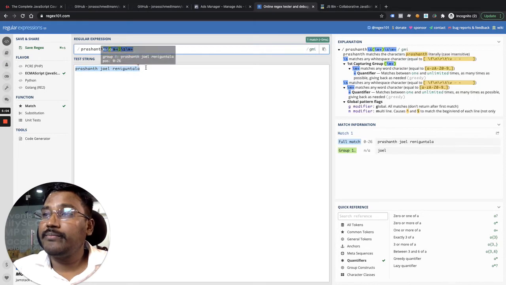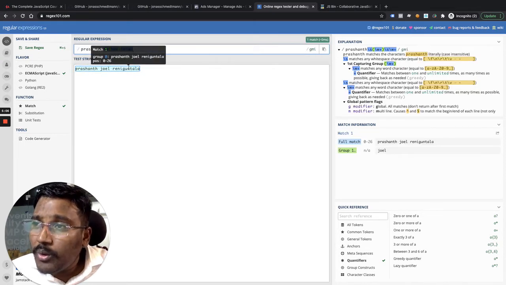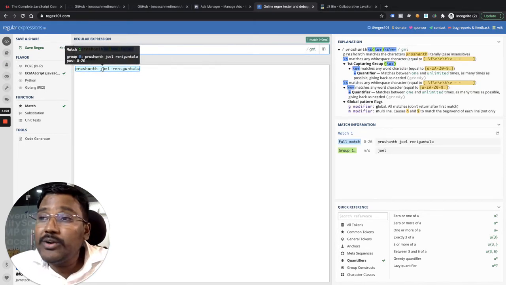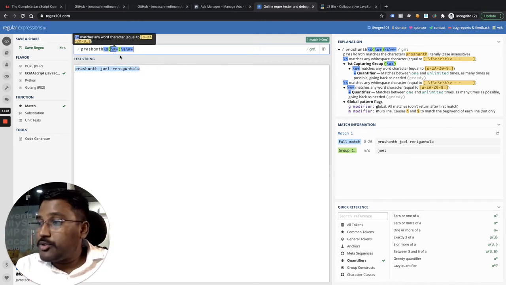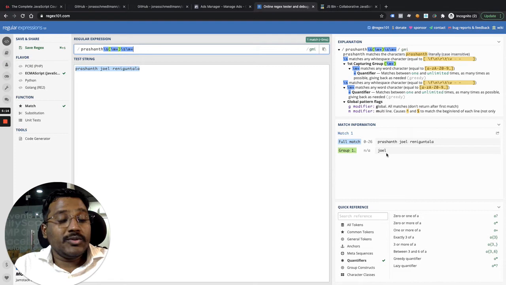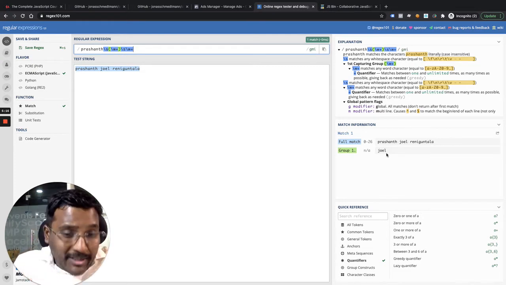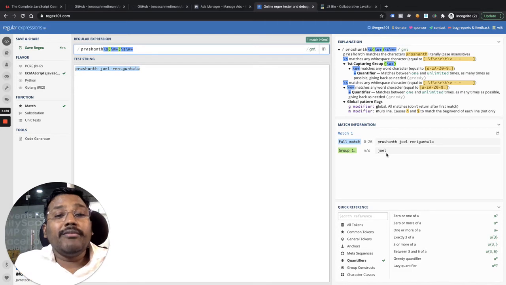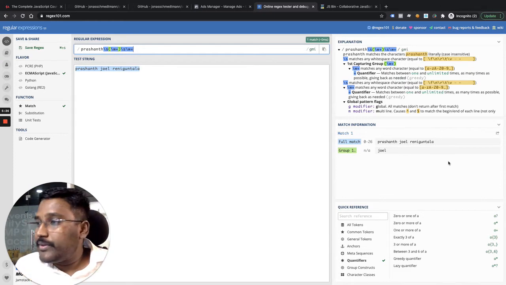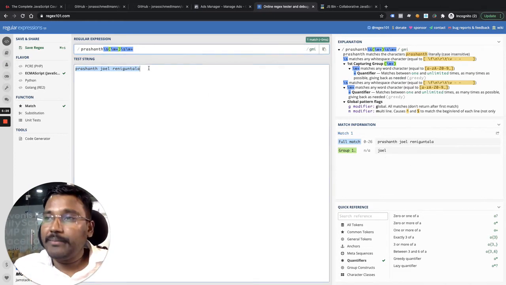\w plus. It is matching. But you see, it is matching the whole word, while Joel is captured separately, because the word Joel that I'm trying to match in the regular expression, I put into a capture group. You see, Joel separately. So this way, when I want to match, of course, but from the match I want to extract a certain portion of the string that I matched, you retrieve a certain part of it. You see here? Or let me give you one more example.